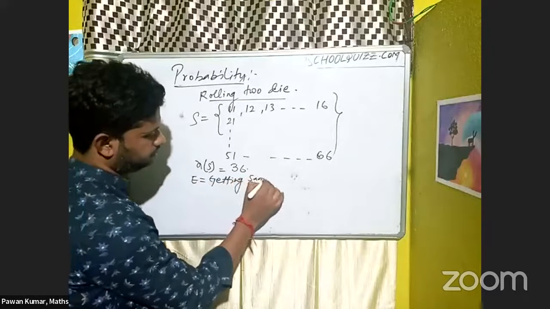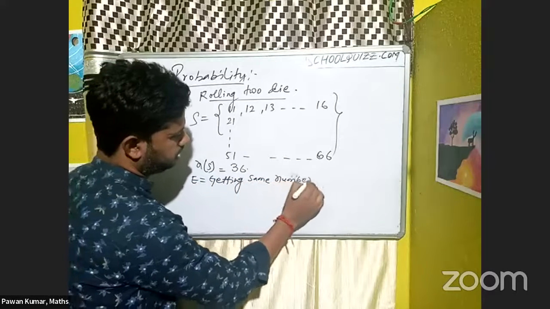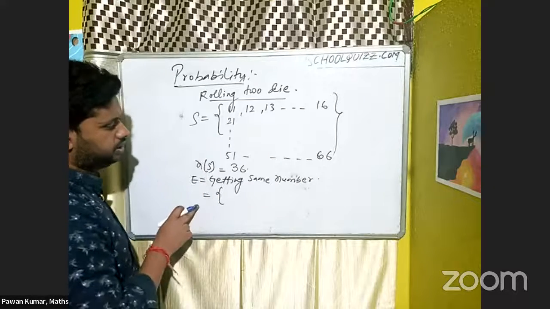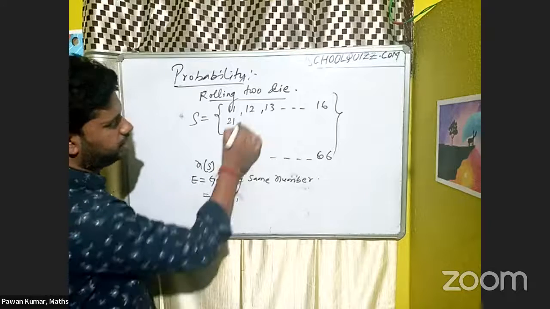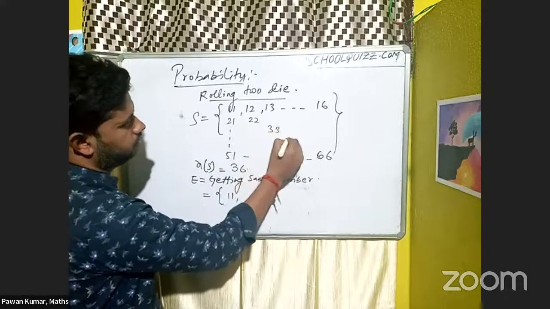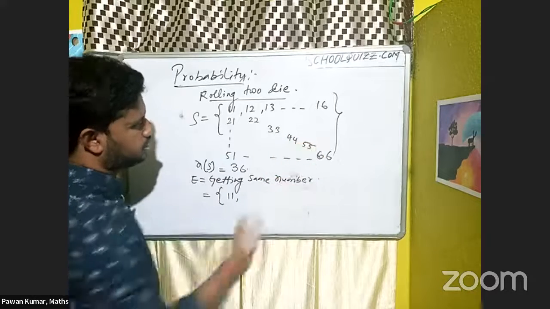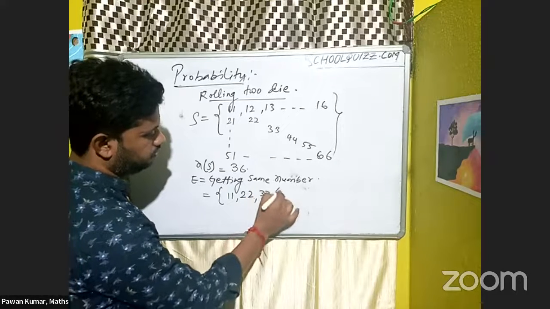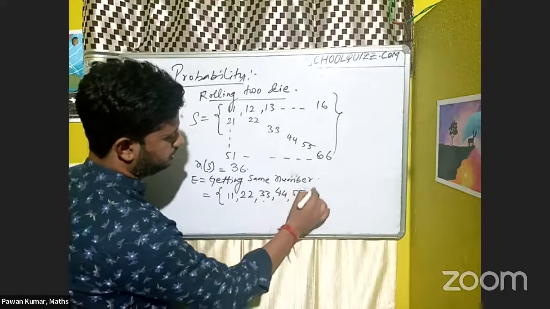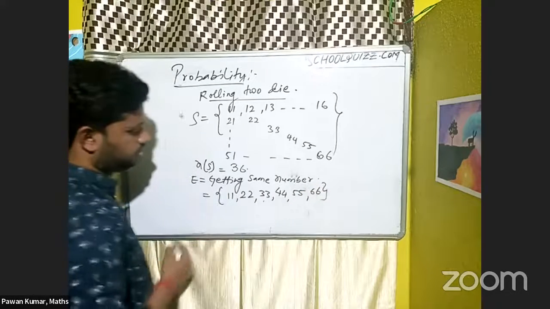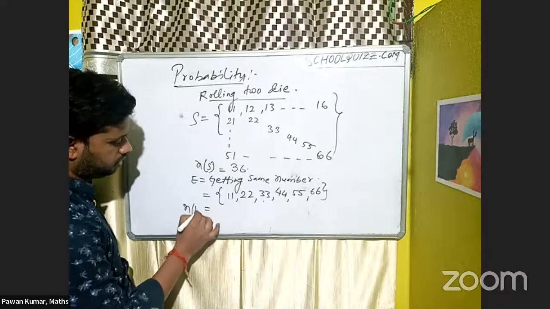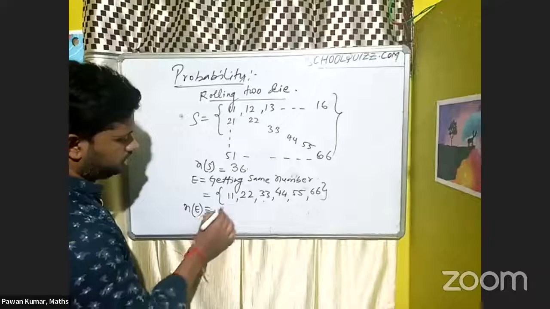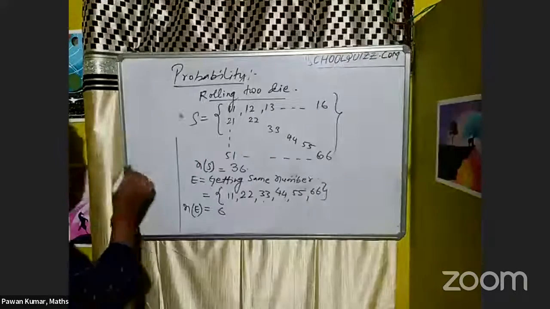The first event I gave is getting the same number in both the dice. Correct. So what is the sample space of that event? Let it be 1,1 I am getting, again 2,2 I can get, 3,3, 4,4, 5,5, and 6,6 like that. So write those here. What is n(E)? n(E) represents the number of outcomes. The count is 6.